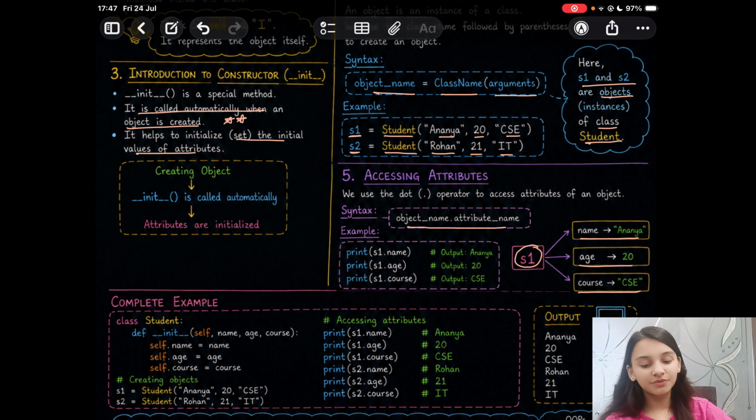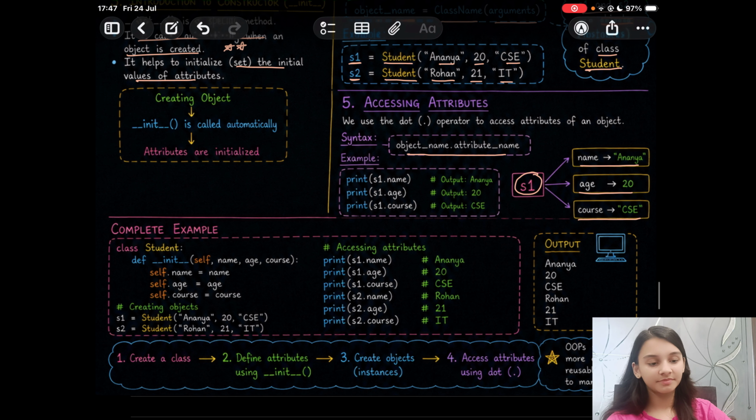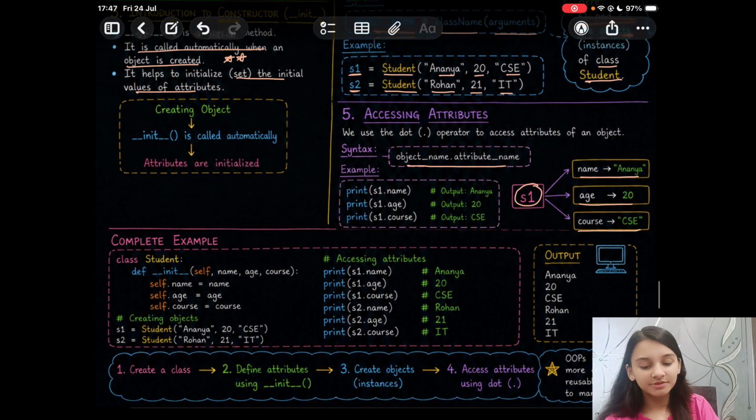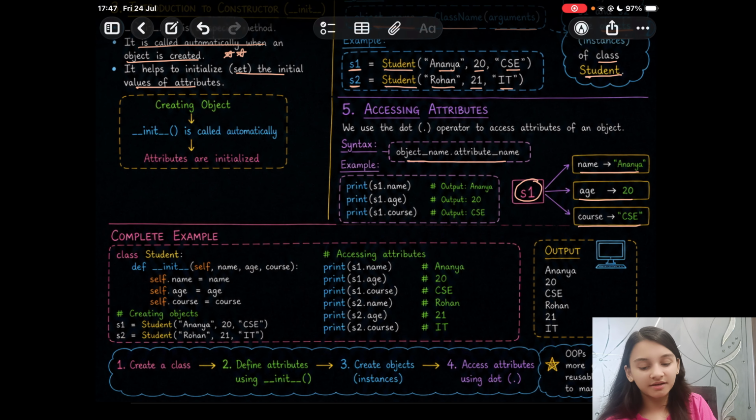Now let us look at a complete example which will make things easier to understand. So we are defining a class using the class keyword. Class name is student. Next we define the init method, which is a special method that is called automatically.